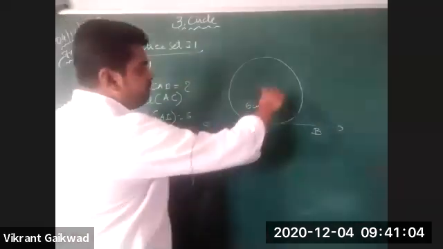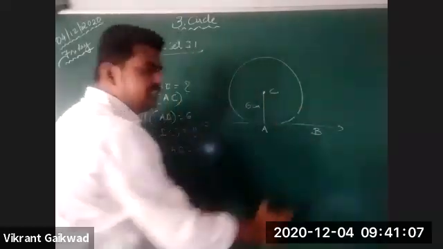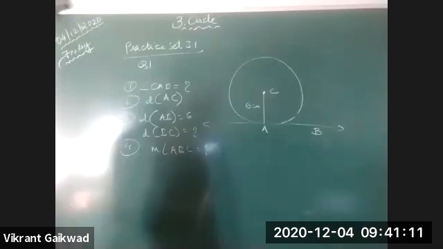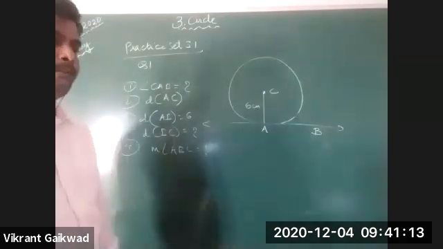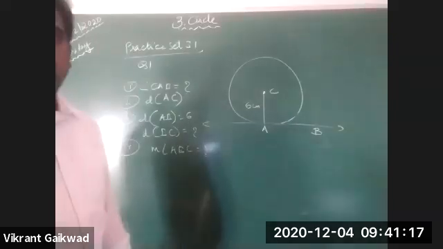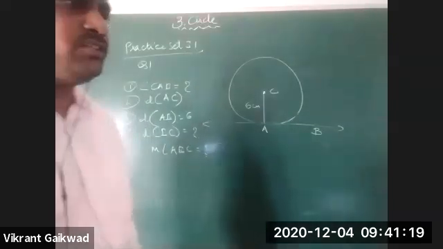So what is the relation between the radius and the tangent? Yes, Kushi Bano, you have raised your hand, you can answer.